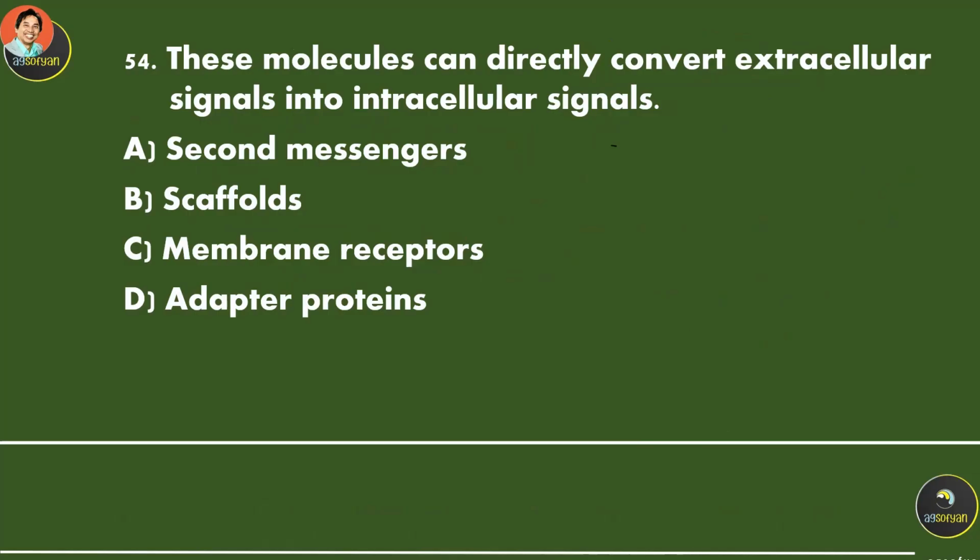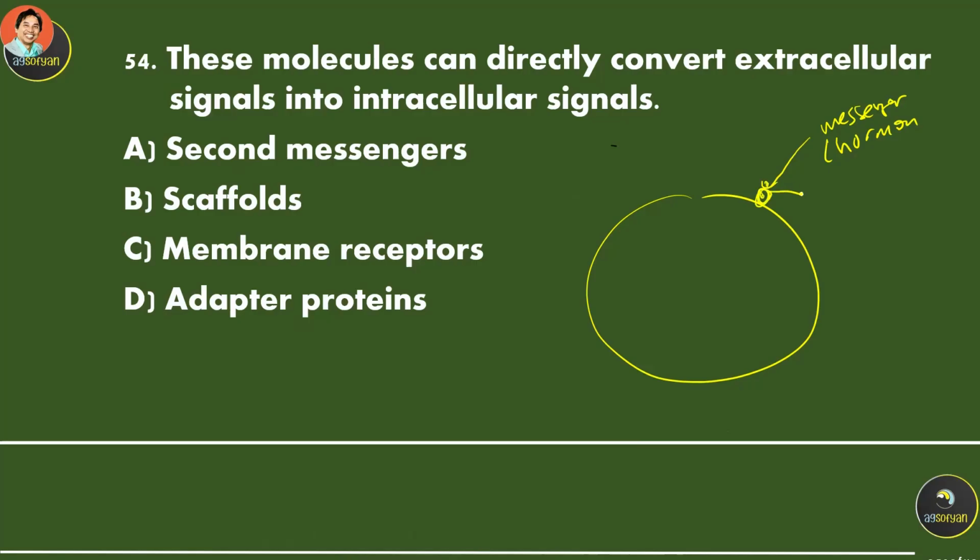This molecule can directly convert extracellular signals into intracellular signals. Okay, so this is to talk about our cell. Let's say this is a messenger, for example a hormone. Hormone binds to a receptor on the cell membrane, and then it can activate another molecule over here.